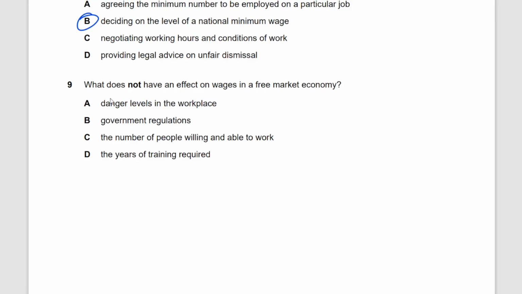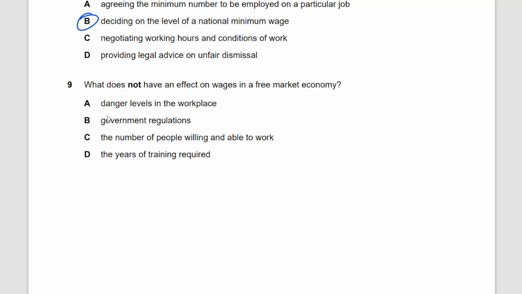What does not have an effect on wages in a free market economy? What does not have an effect on wages? Danger level in the workplace. Yes, the more dangerous the work is, the higher the wages tend to be. This is obvious because the workers are going to demand higher rewards for higher risks. Government regulations.